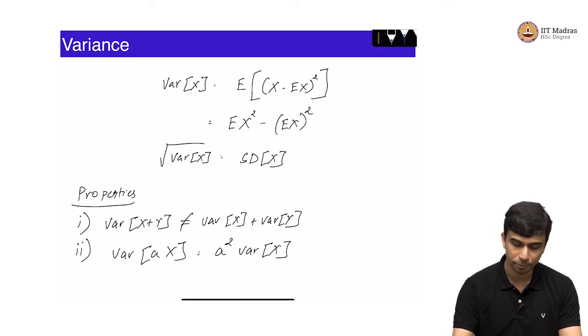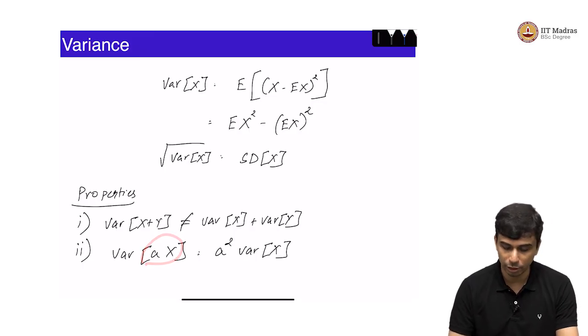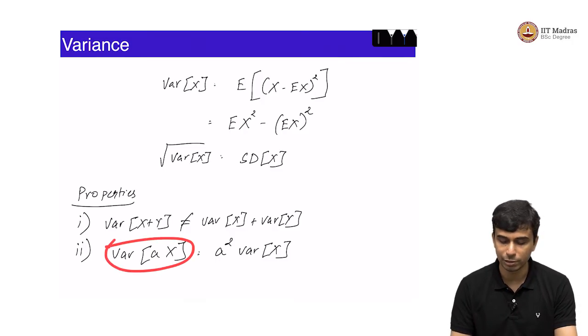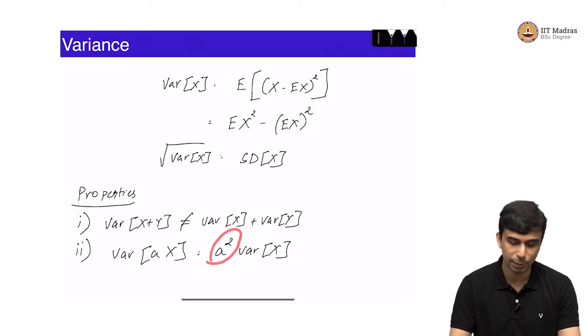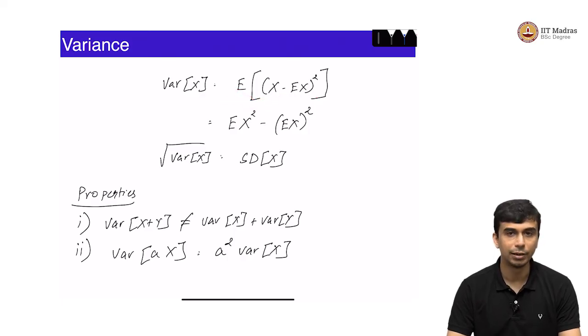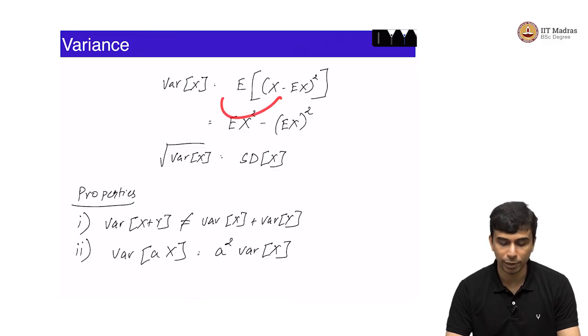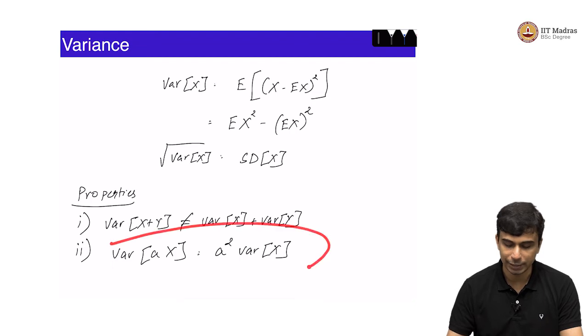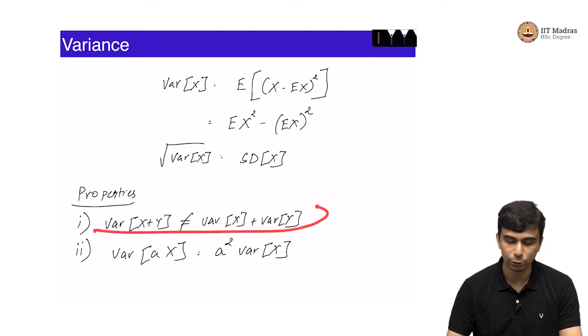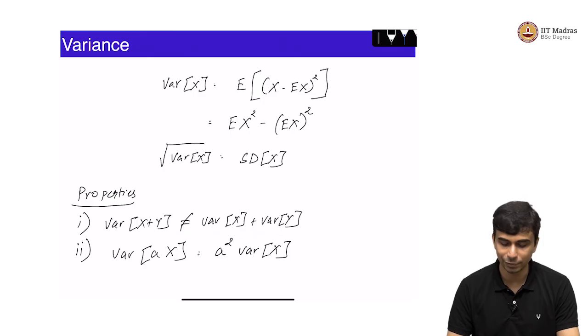A is some constant. Recall ax is also a random variable. So, you can imagine y equal to ax; y is also a random variable, and variance of y is simply equal to a squared times variance of x. You can guess where the a squared comes from: by linearity of expectation you can take a squared outside and you will get a squared times variance of x. This is pretty easy to prove, and also easy to check. It is easy to come up with a case where variance of x plus y is not equal to variance of x plus variance of y.